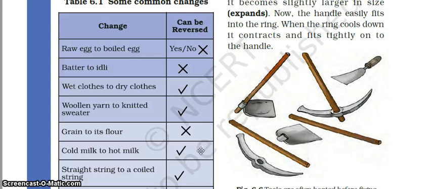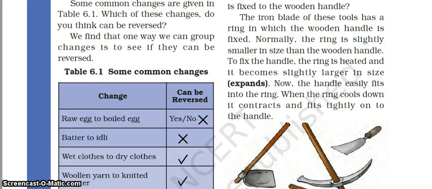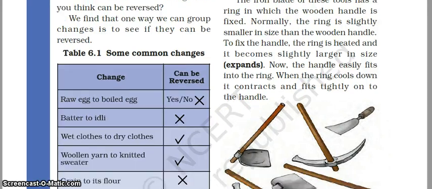So these are a few of the changes which can either be reversed or not. The changes which can be reversed are called reversible changes, while the changes which cannot be reversed are called irreversible changes.